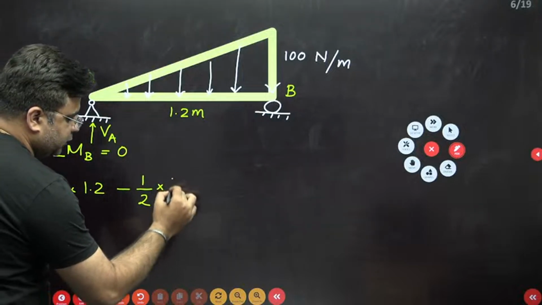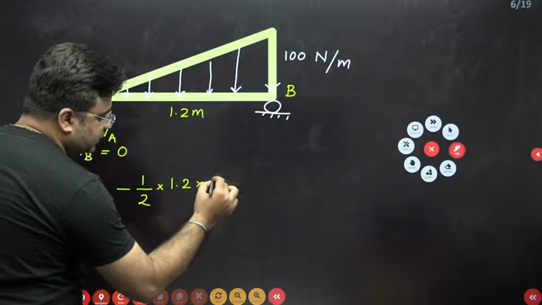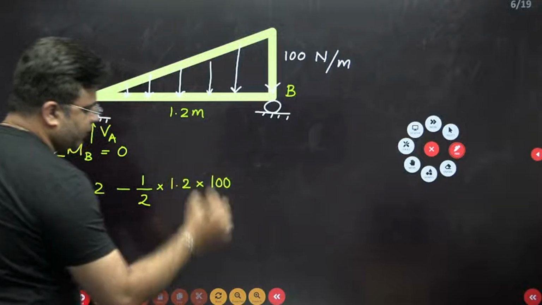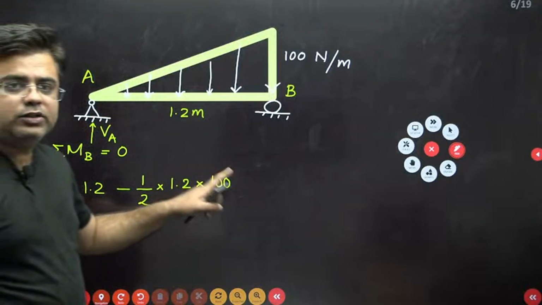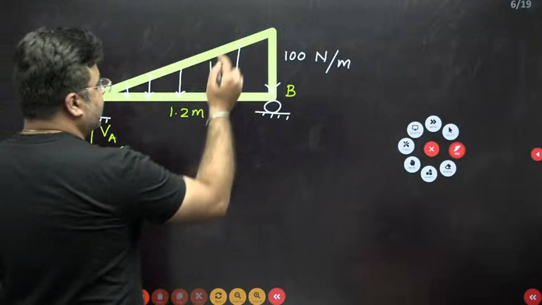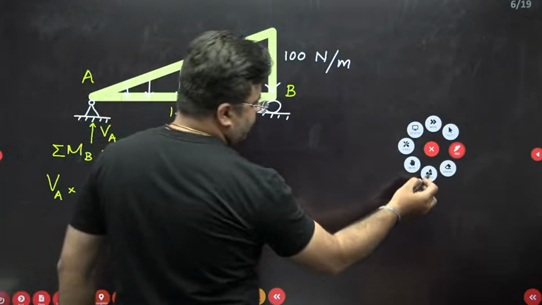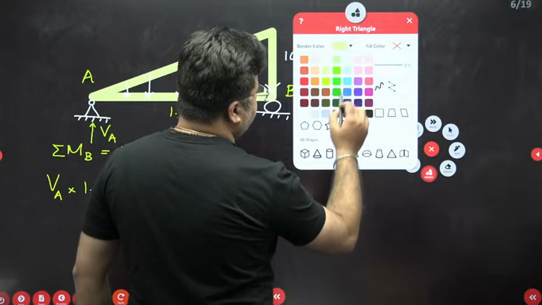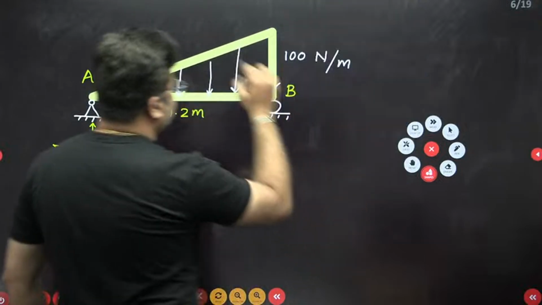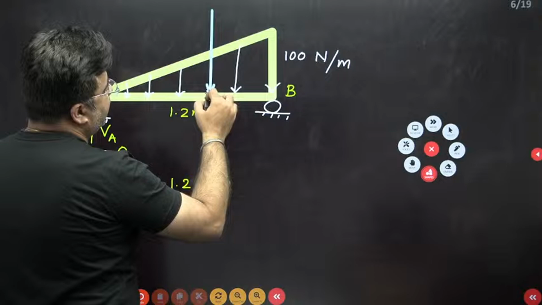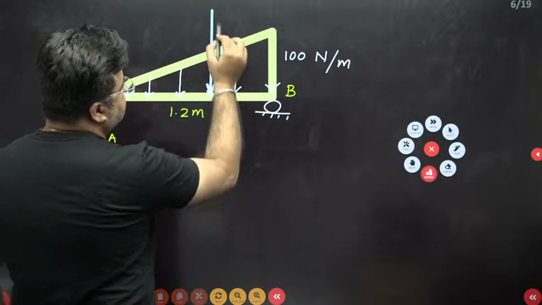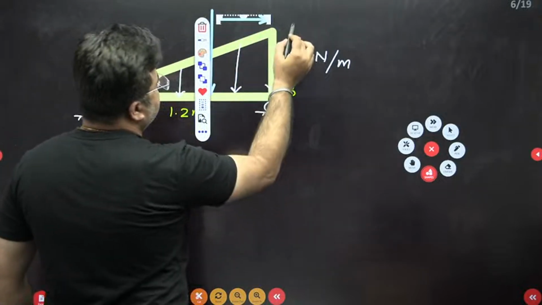So base is 1.2, height is 100 Newton per meter. So this is the total load. Now this total load will exactly act at the CG of this triangular load. So for calculating the lever arm, first you need to apply this total load at the CG, and from this CG you calculate this distance.